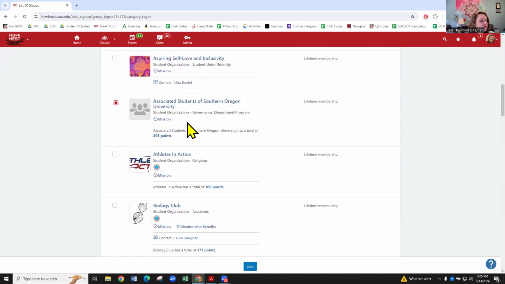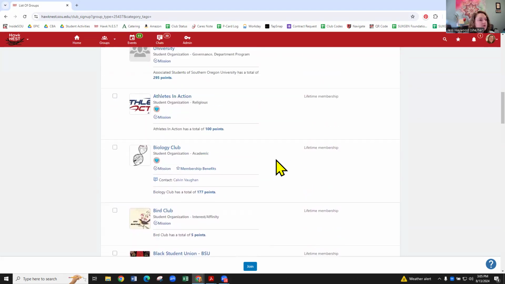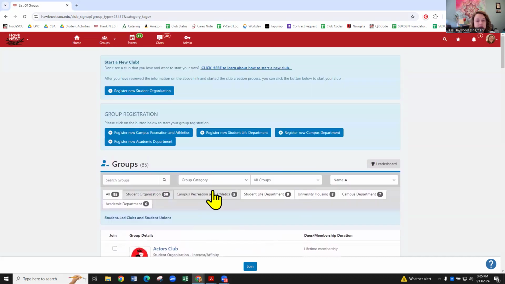And then once you scroll down at the groups, you can see the different information here. One of the things to note is that if you want to have a contact listed here, like Biology Club does, then you will need to mark one of your officers as the main contact on the officer management page. So that's really nice to have that main contact there. Someone can click on that name and go directly to talk to that student about that club. So each of you will be managing your own club portal, which is what we call these pages.